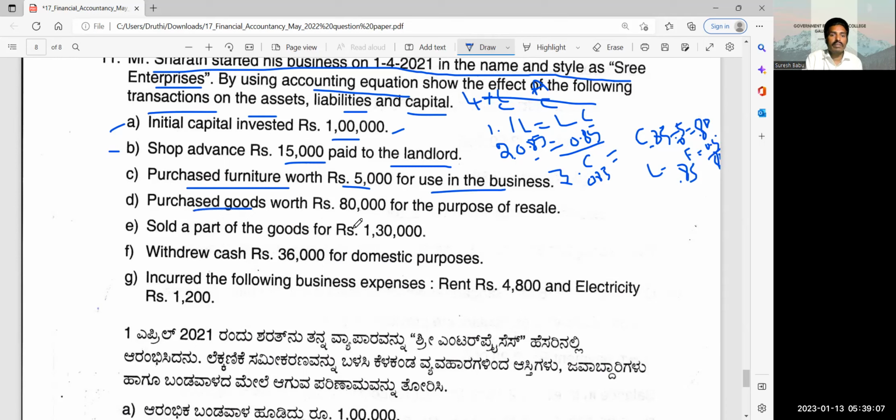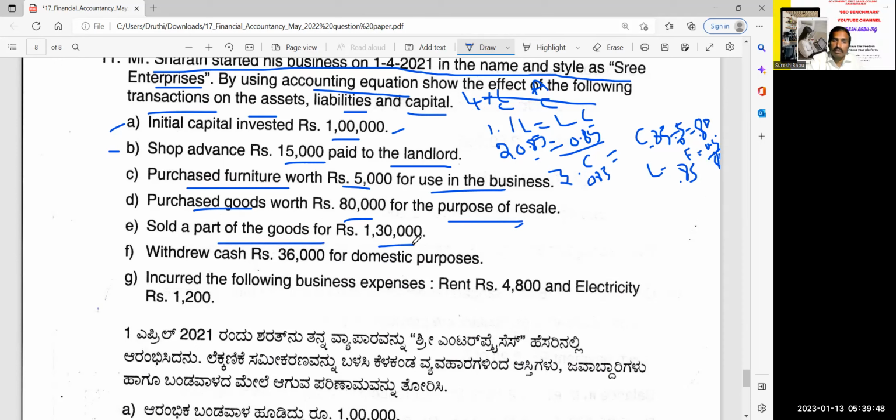Fourth one, purchase goods worth rupees 80,000 for the purpose of resale. You are purchasing goods worth 80,000 for resale. That means cash you had how much? 80,000. Now on asset side, you will not have cash at all because 80,000 becomes 0. Instead of that, you get the goods, that is stock. Stock 80,000, 5,000 furniture, and liability side there is no change. 85 is the total. Sold a part of goods for rupees 1,30,000.